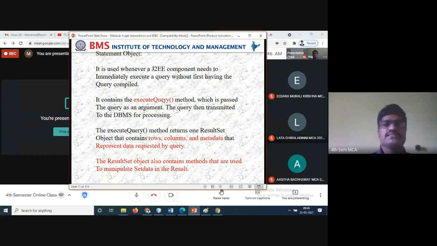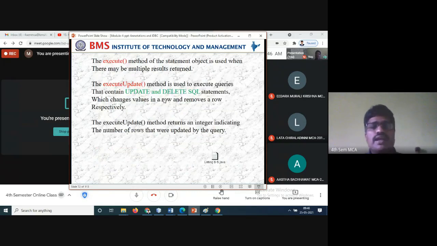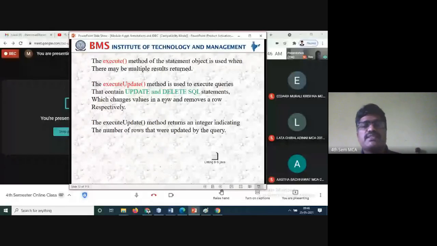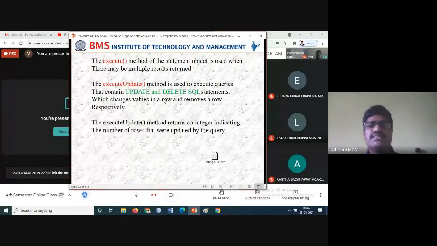Right. The execute method of statement objects is used when multiple results may be returned. Execute statement is nothing but where multiple results will be returned. The execute update method is used to execute queries that change the values in rows and remove rows respectively, that is, update and delete.